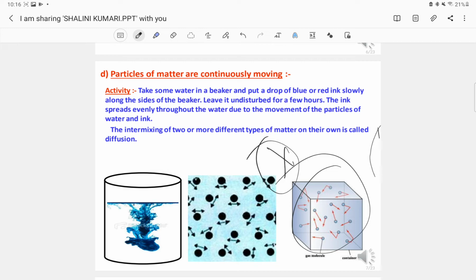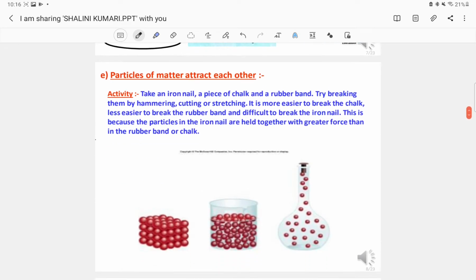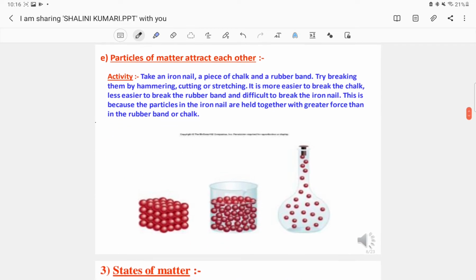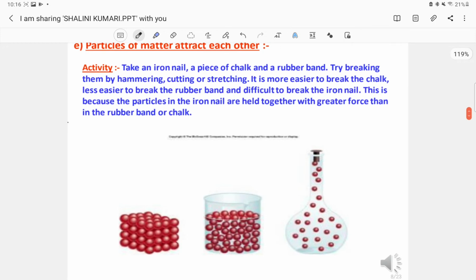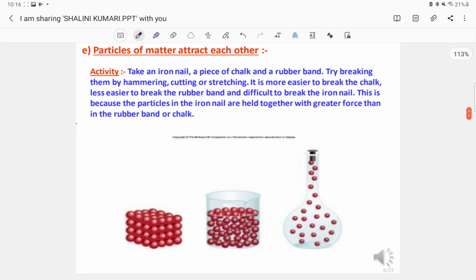So this property, which is particles of matter are continuously moving, is generally seen in liquids and gases. The next property is particles of matter attract each other. Now here we can take the example of a solid.